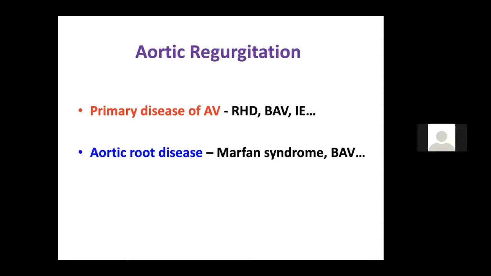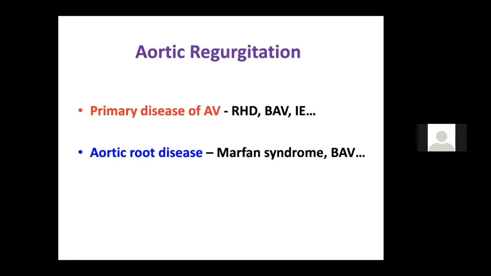And this is how they will ask you in examination: how do you differentiate a rheumatic from a root cause? In rheumatic AR, the second heart sound is usually soft. If it is due to a root disease, because it's a dilated aorta, you get a loud S2, A2. Second, in a rheumatic AR, where do you hear the best murmur? On the left side, in Erb's area.